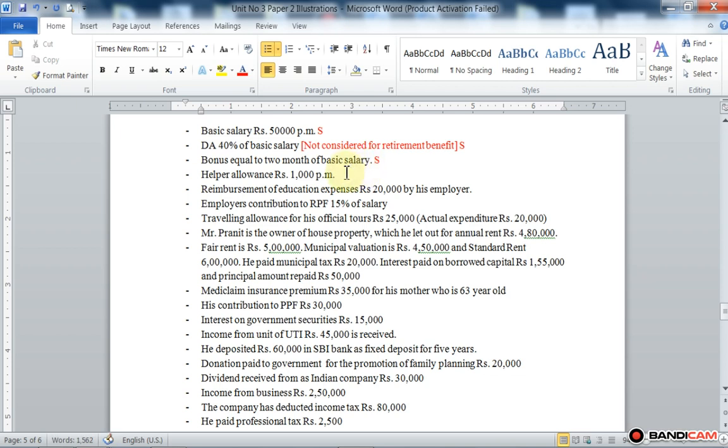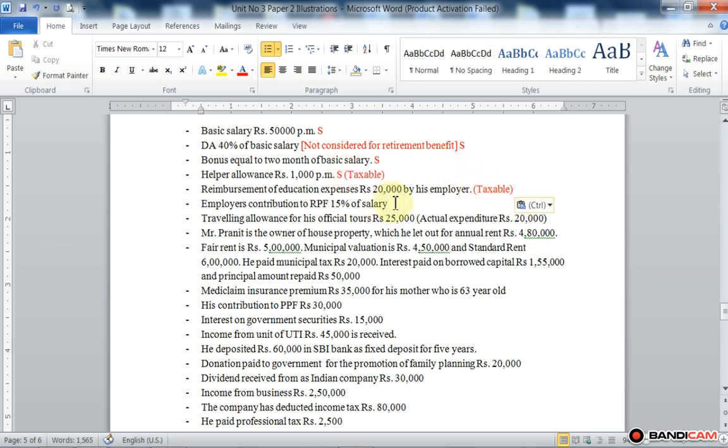Helper allowance is also a taxable allowance. It is part of salary and it is fully taxable. Then reimbursement of education expenses of rupees 20,000 by the employer. So education expenses paid by the employer are fully taxable.